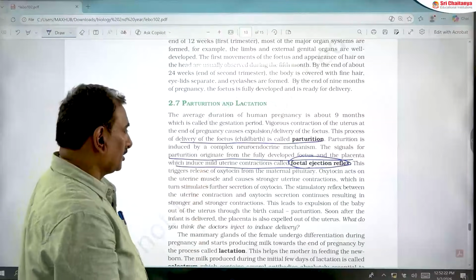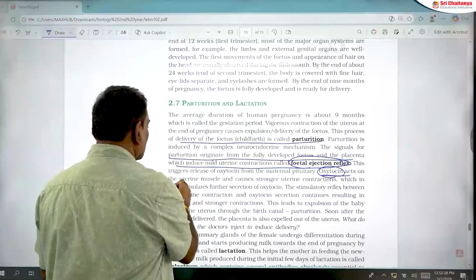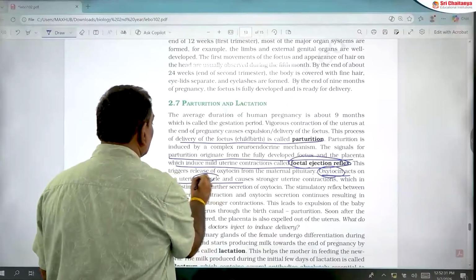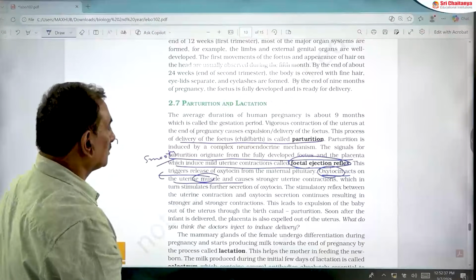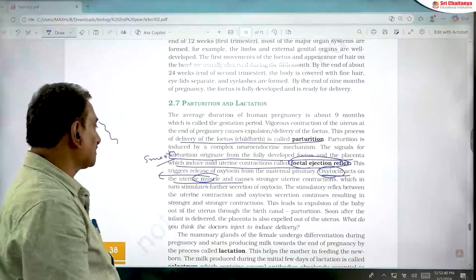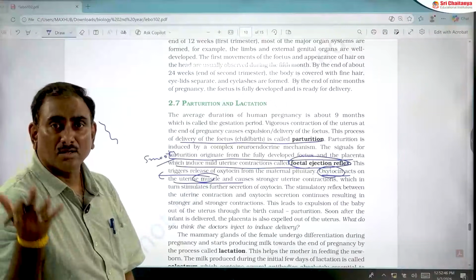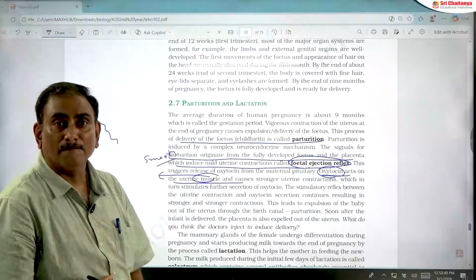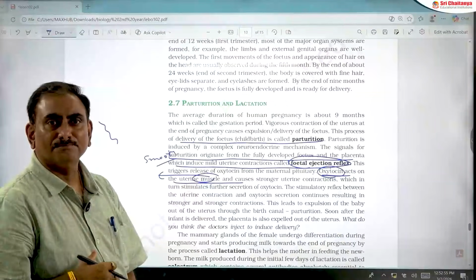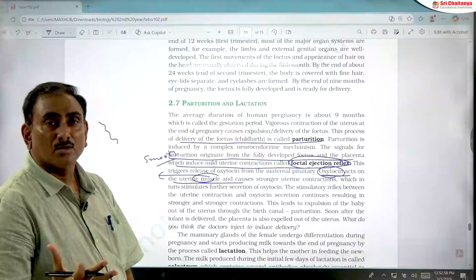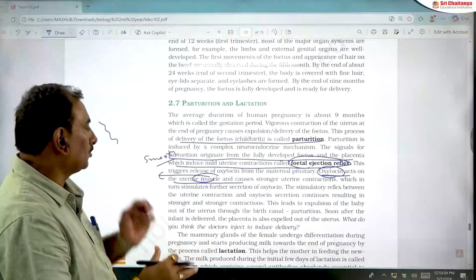The hormone which plays an important role in parturition is oxytocin. Oxytocin acts on uterine muscles. Which muscles? Smooth muscles of the uterus. Oxytocin acts on smooth muscles of the uterus, causes strong uterine contraction, which causes childbirth, also called parturition. Oxytocin, also called the milk ejecting hormone, helps in ejection of milk. It is also called the birth hormone, because it helps in childbirth by causing contraction of smooth muscles of the uterus. It also causes labor pains. So oxytocin plays an important role.